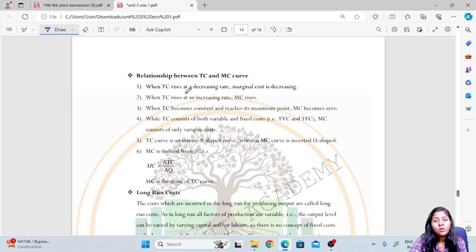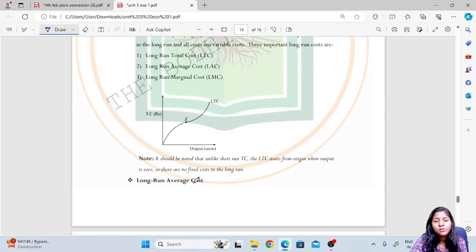Then also they have explained the relation between total cost and marginal cost. When total cost rises at a decreasing rate, marginal cost is going to decrease. When total cost rises at an increasing rate, marginal cost rises. So these are certain things you have to remember.